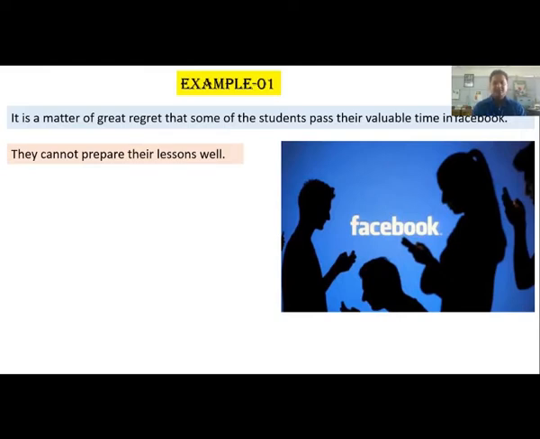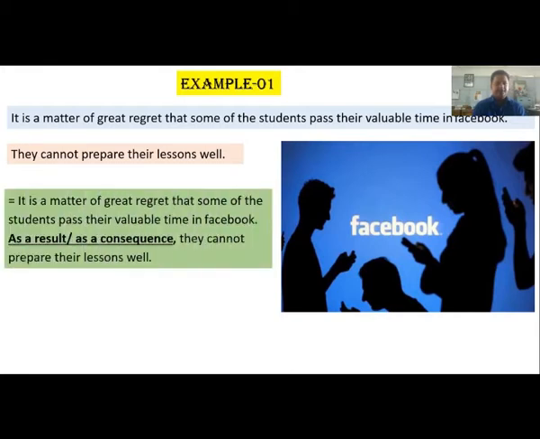So the second sentence expresses the consequence or result of the first sentence. So what you have to do, you have to try to find the proper sentence connectors, that is words or phrases that express result or consequence.